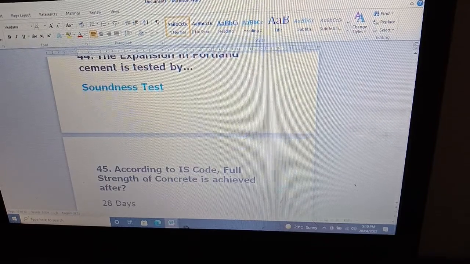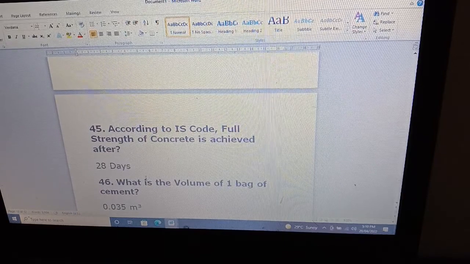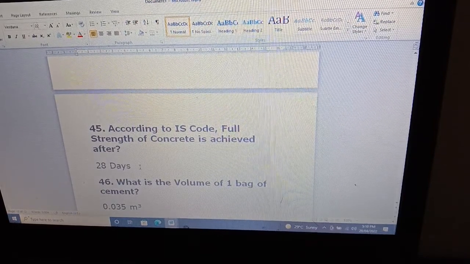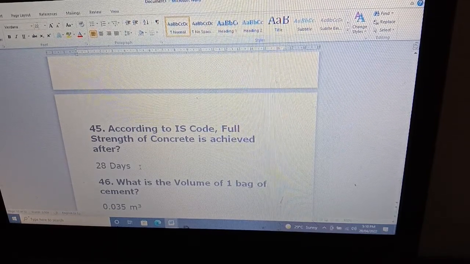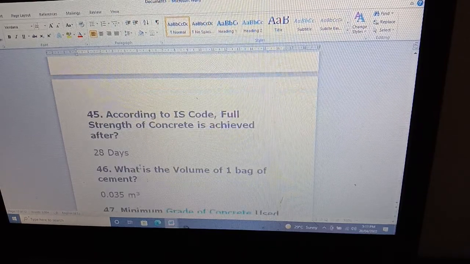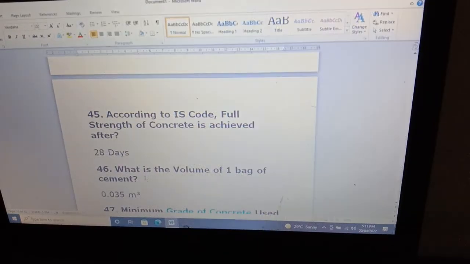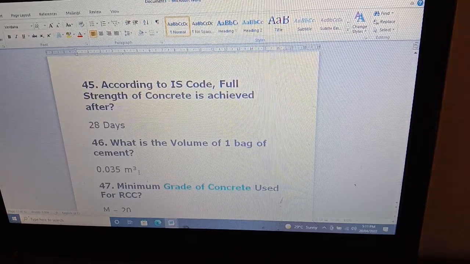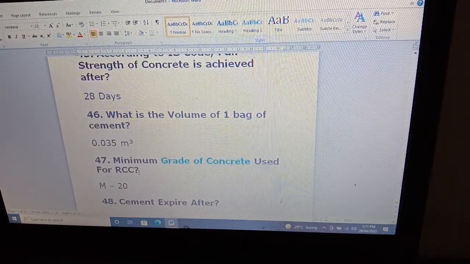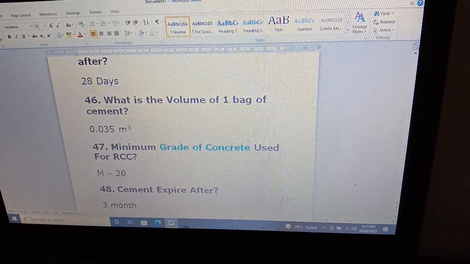According to IS code, full strength of concrete is achieved after 28 days. The concrete test is conducted at 3 days, 7 days, and 28 days. At 28 days, the concrete will reach its total strength. What is the volume of one bag of cement? 0.035 meter cube. And the minimum grade of concrete used for RCC is M20.